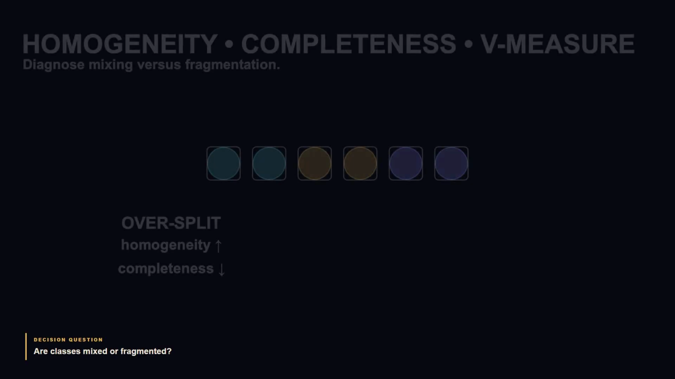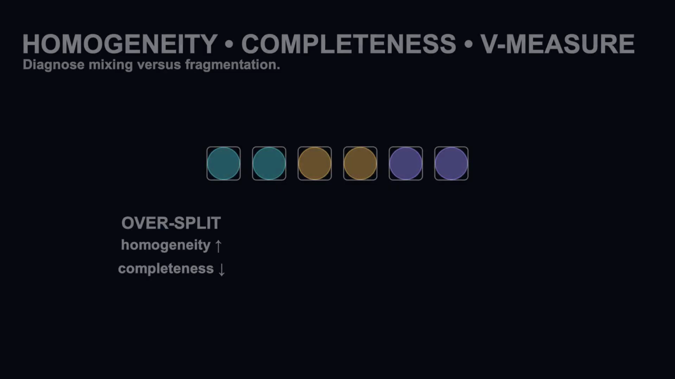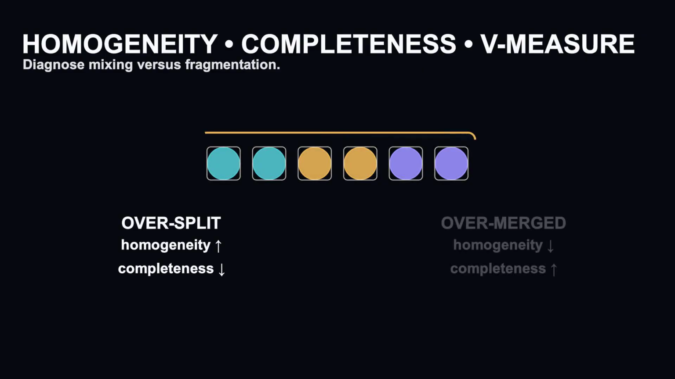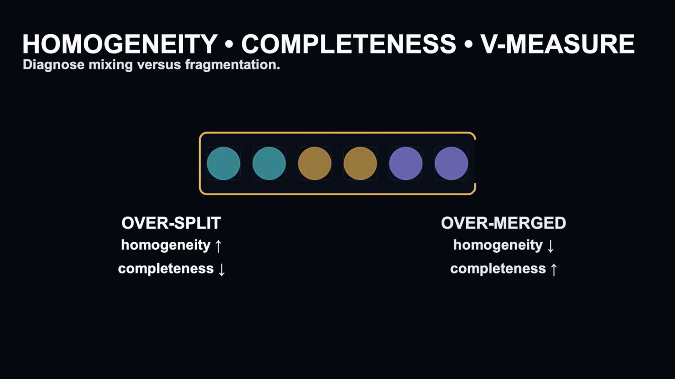External agreement can fail in two different directions. Homogeneity asks whether each cluster contains only one reference class. Split every class into many tiny pure clusters, and homogeneity can still look perfect. Completeness asks whether all members of each reference class stay together. Put everything into one giant cluster, and completeness can look perfect.